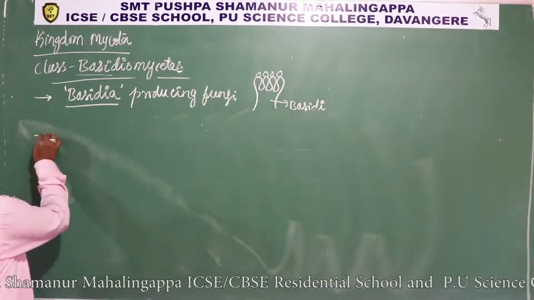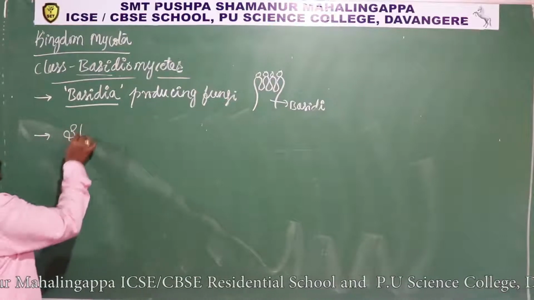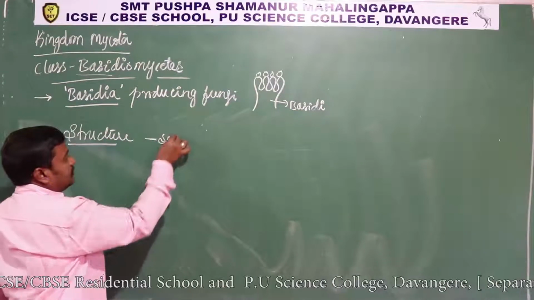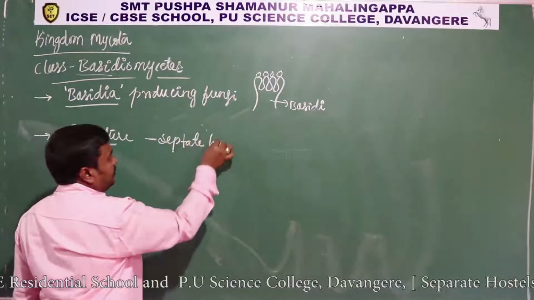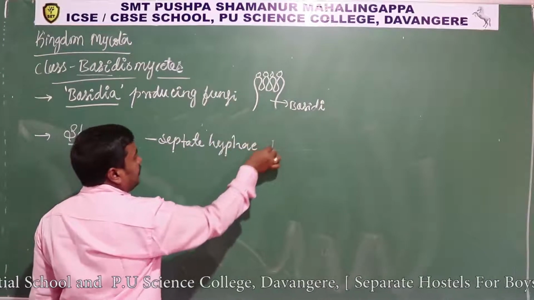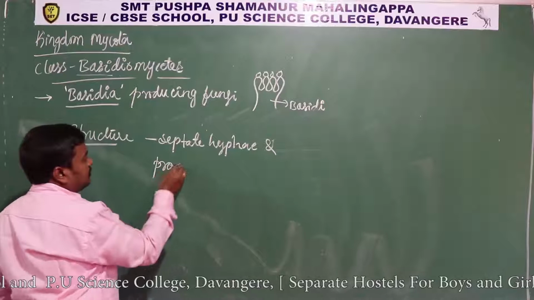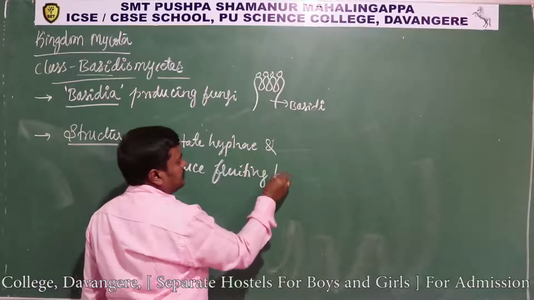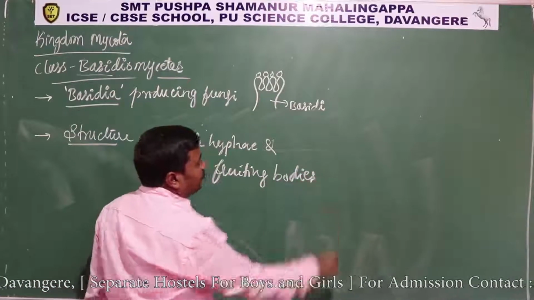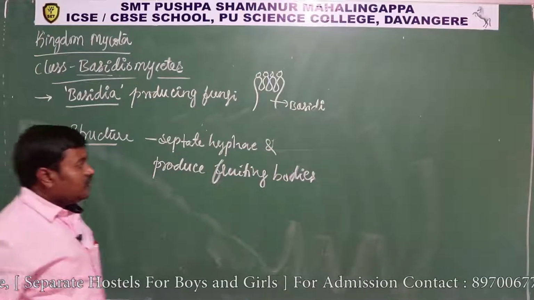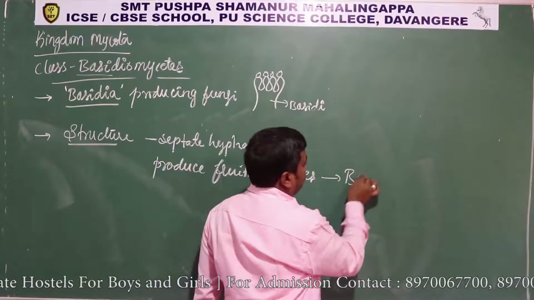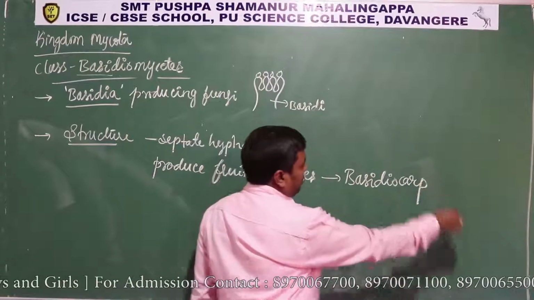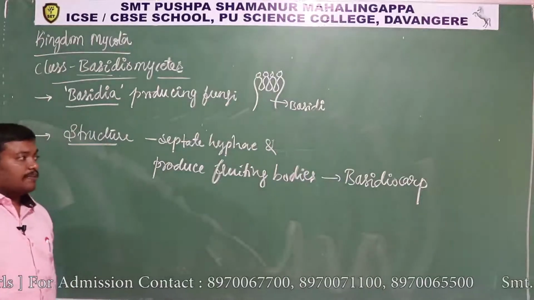So next, come to their structure. How is the structure? Most of them have septate hyphae, as already told, and produce fruiting bodies. These fruiting bodies are called basidiocarp. So we call fruiting bodies basidiocarp.